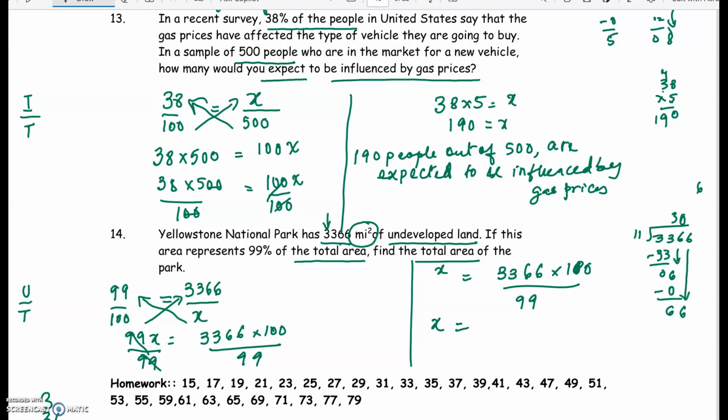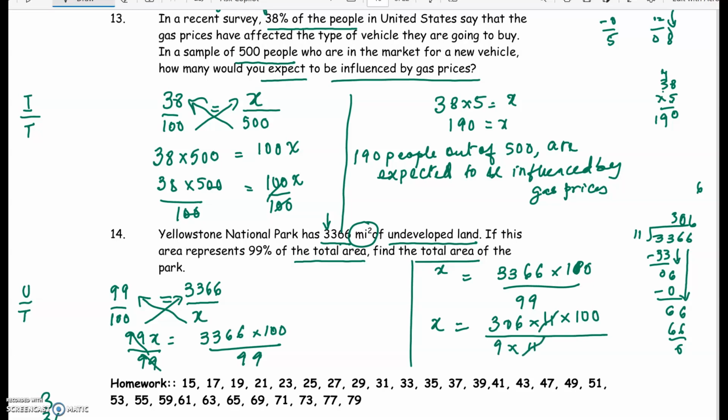Bring the 6 down. 11 sixes are 66. And we get a 0. So this is 306 times 11, which is 3366, times 100 over 9 times 11, which is 99.